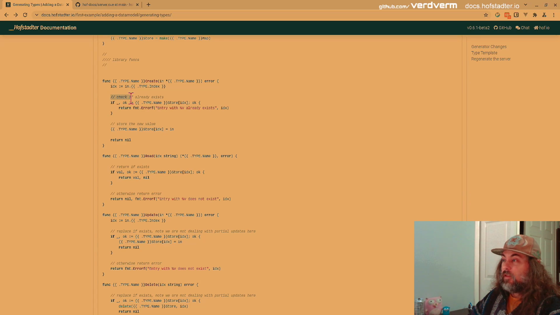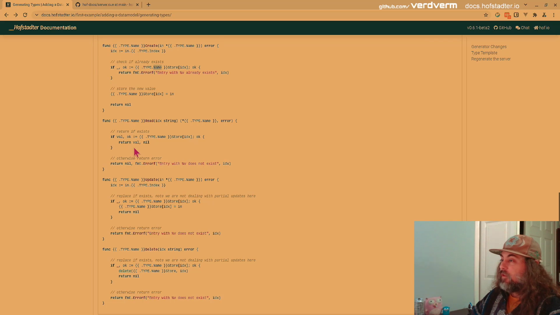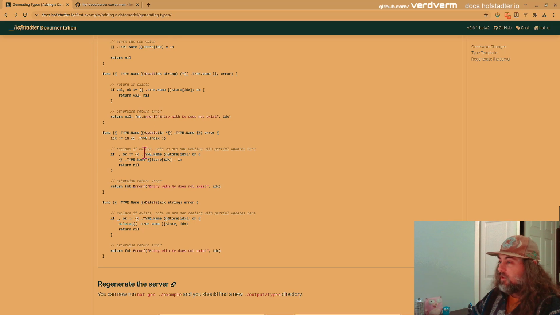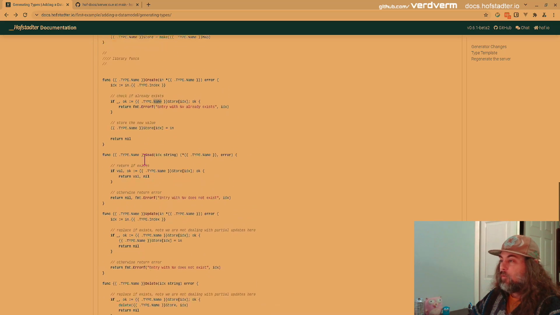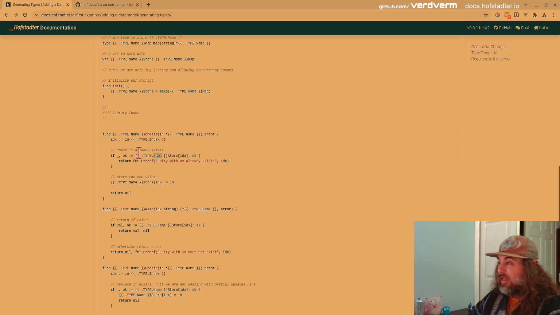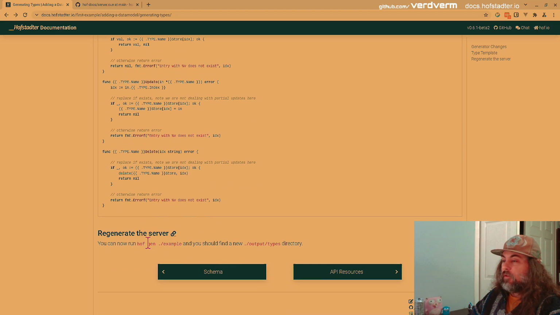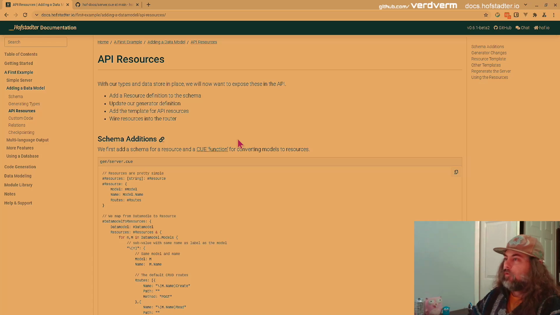And here's a cool thing. For every type, we're going to get something that checks if it's there, and if it's not, it's going to store. Otherwise, we're going to return an error. Same thing for read. And we can update an object. We make sure it's there before we update, where here we make sure it's not there before we add it. And then we have a delete function. And so you could regenerate the server. I don't think it will be doing much at this point because we haven't added API based on this data model. So that's what we're going to do next.